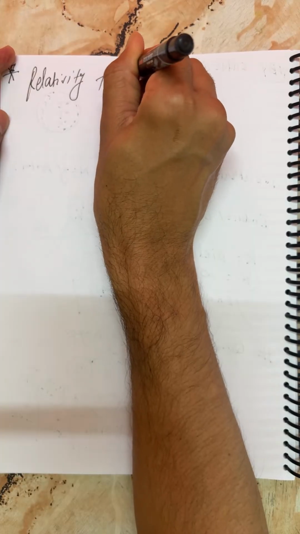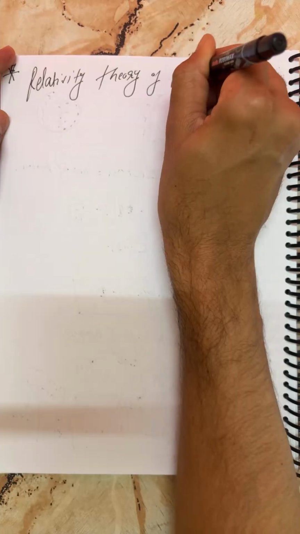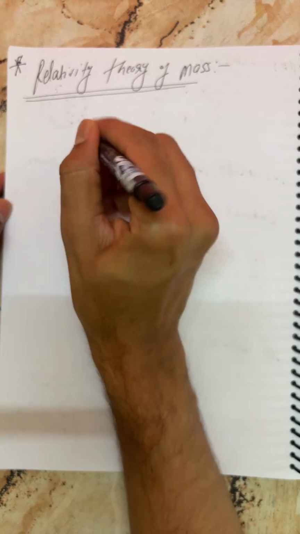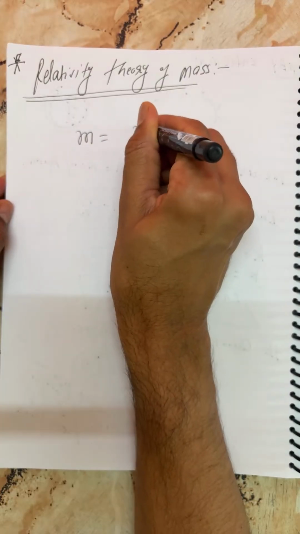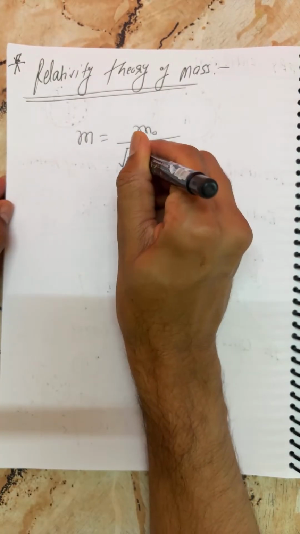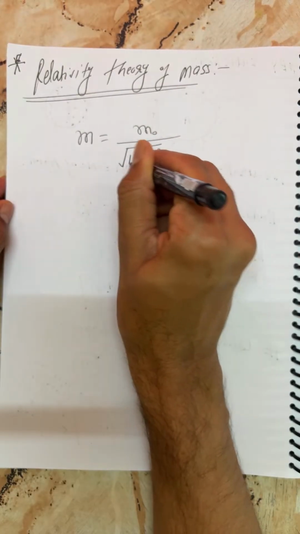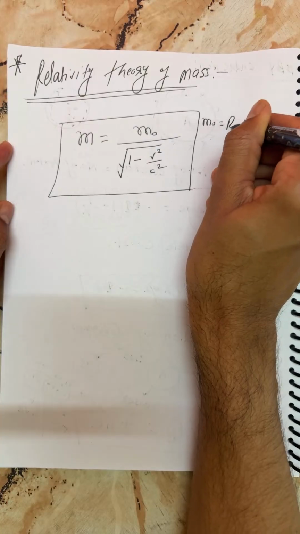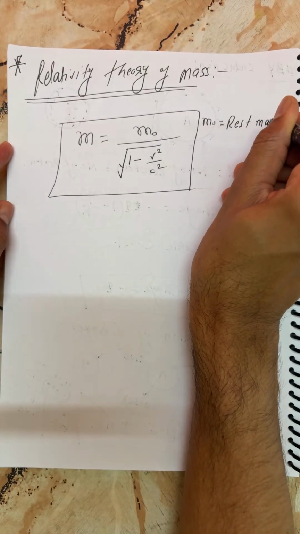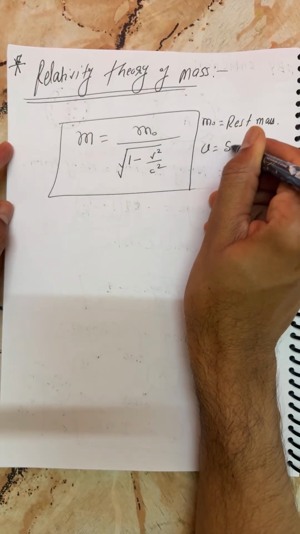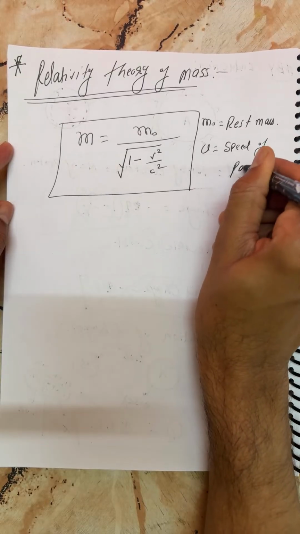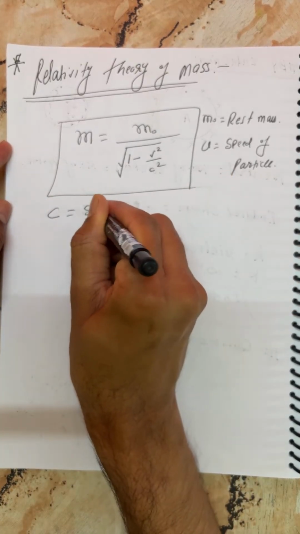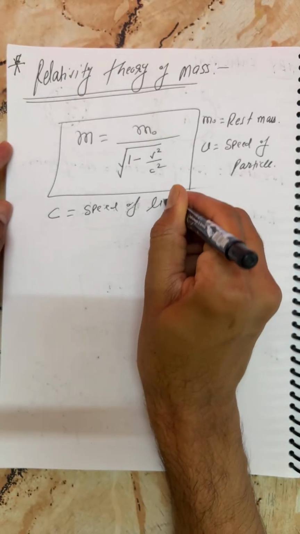There is a formula here: M equals M naught divided by the square root of 1 minus V squared by C squared. Here M naught is the rest mass, V is the speed of the particle, and C is the speed of light. I hope all of you remember.